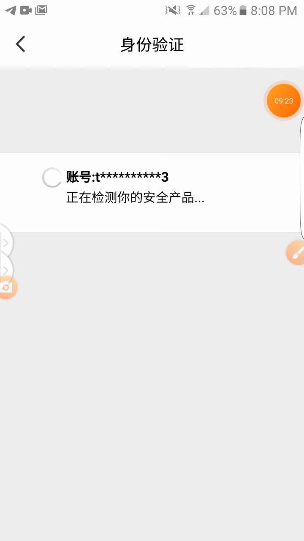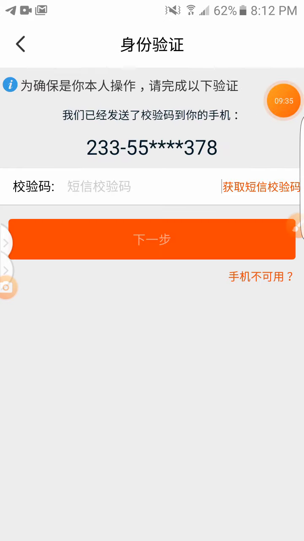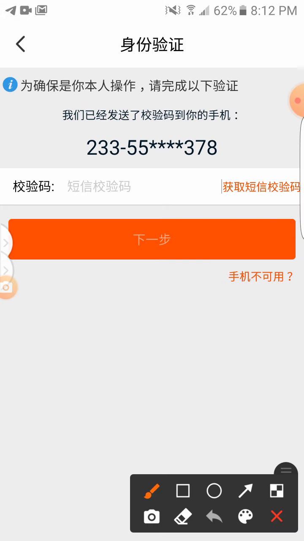Good. So it will send you to this place. You see something like this, for it to rotate and bring out your number, or the phone number associated with this account. Right after it, you see this particular interface. This interface demands that you accept a verification code through your registered SIM. Good. So you tap on this red icon over there, so that you receive a verification code on your phone.